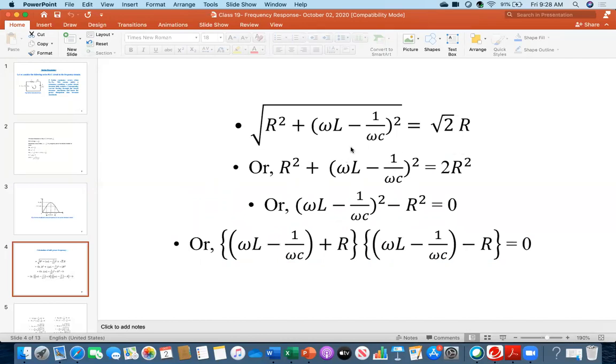I squared both sides. So therefore this side became 2R squared. And then I rearranged the terms in that way. Now look, this one is like a squared minus b squared in algebra. So exactly I am following that one. This plus R and then this minus R, that equals 0. So everybody, could you follow me so far?